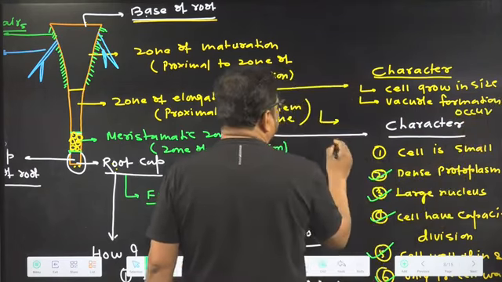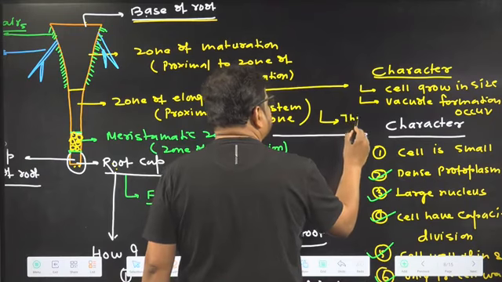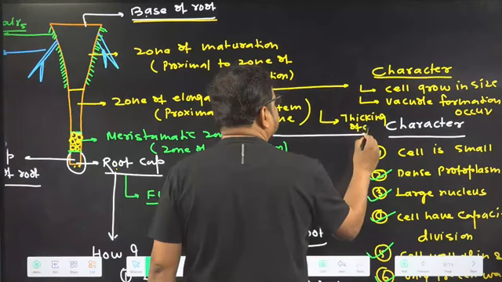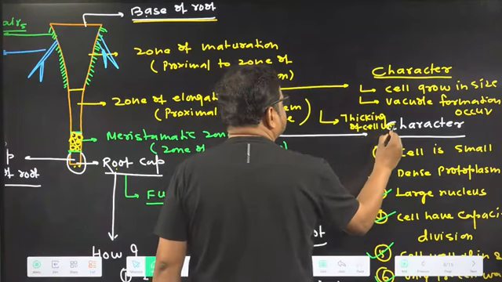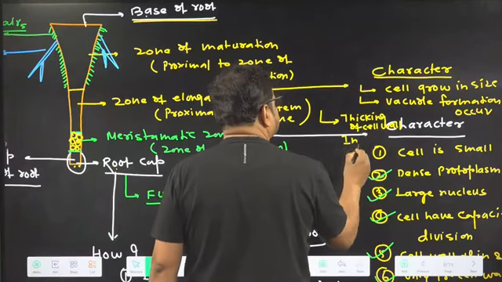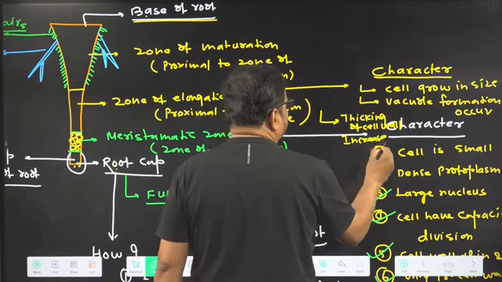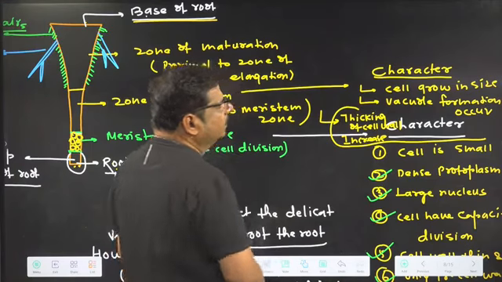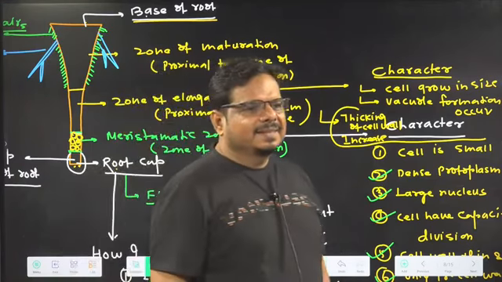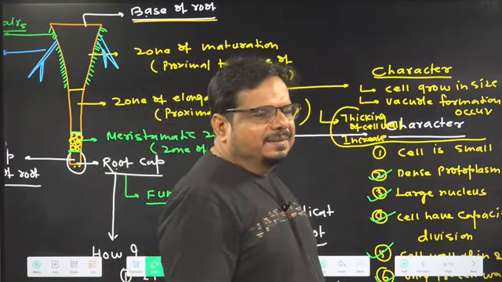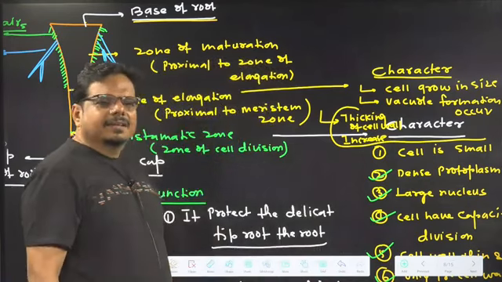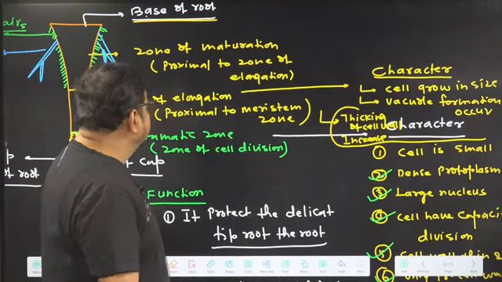And third, thickening of cell wall increases. These events occur in which zone? Elongation zone. Understand the idea? Clear in the mind?